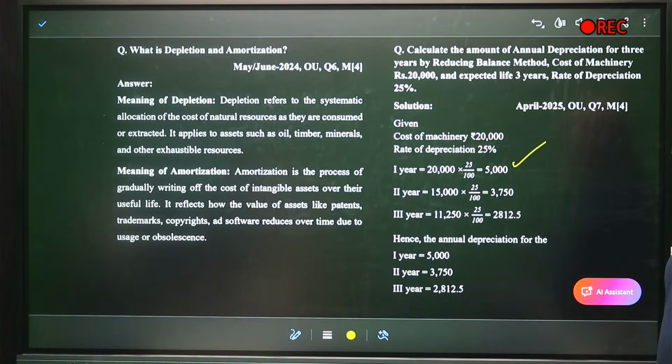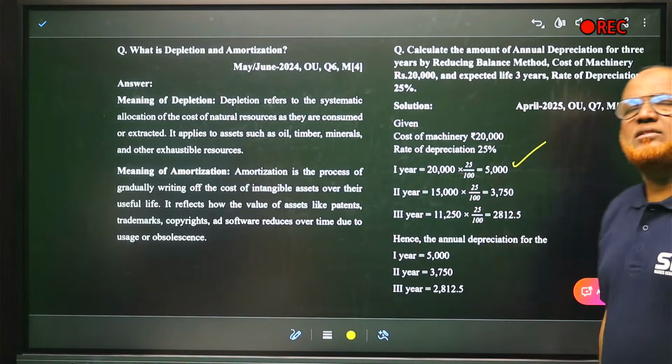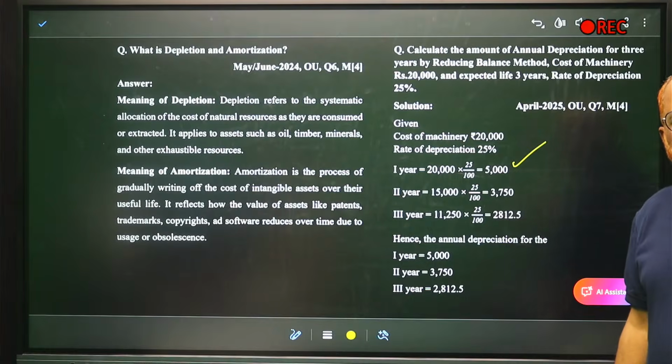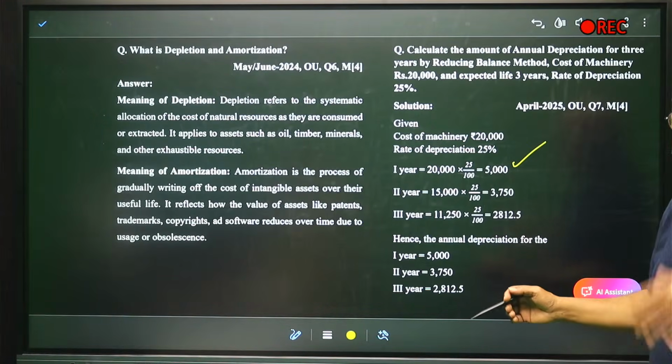First year depreciation 5,000. Now second year, the book value of the machine will be 20,000 minus 5,000. पहले साल का depreciation minus कर देंगे, 20,000 minus 5,000, 15,000. That is the book value for second year.